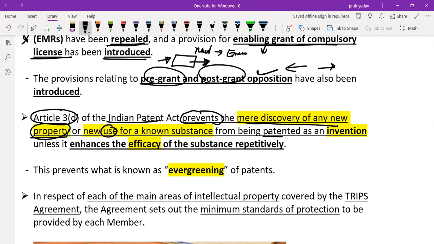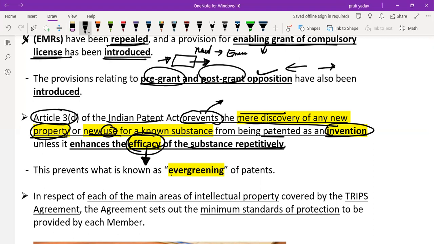The Indian Patent Act says that under Section 3(d), this mere discovery or new use of any product is not an invention, and it is not patented unless it enhances the efficacy of the substance. If a new discovery increases the efficacy, then companies can patent that product, otherwise not.